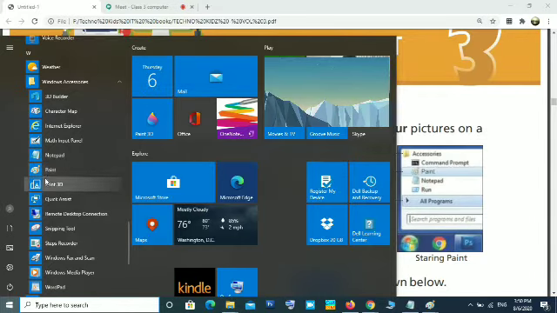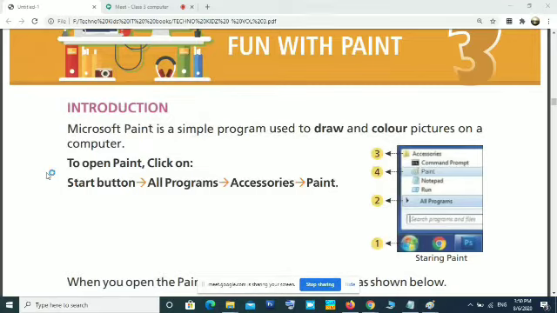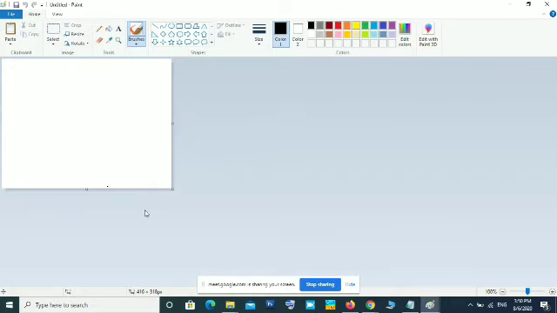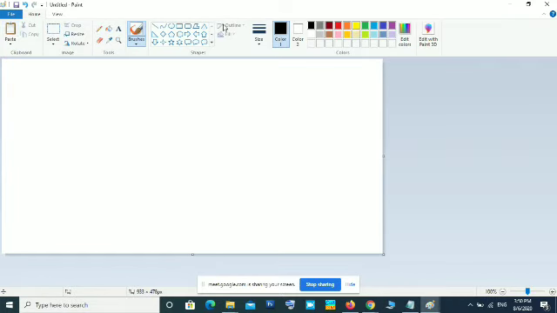In that you can see the Paint program. Just move the mouse pointer over the Paint program and click on it. Now the Paint program will be open. So this is the Paint program. All of you know the different components of this Paint program screen. On top, we call it the title bar. This top bar contains the quick access toolbar: the save button, undo, redo. Then this is the file name. Untitled is the file name now displayed.